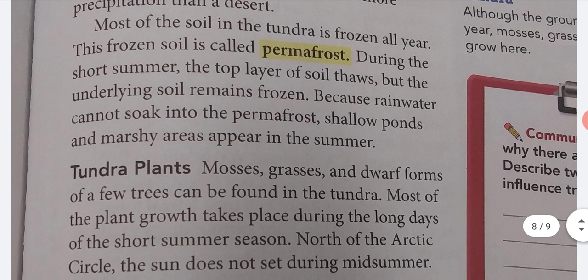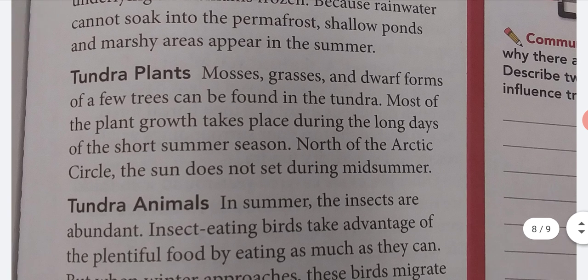Most of the soil in the tundra is frozen all year. This frozen soil is called permafrost. During the short summer, the top layer of the soil thaws, but the underlying soil remains frozen. Because rainwater cannot soak into the permafrost, shallow ponds and marshy areas appear in the summer.